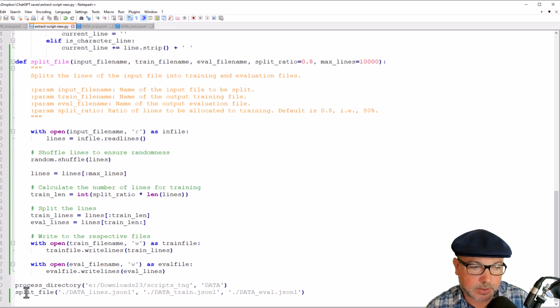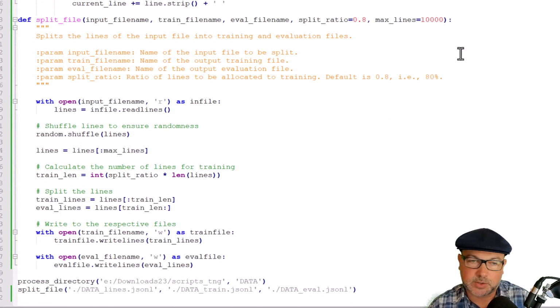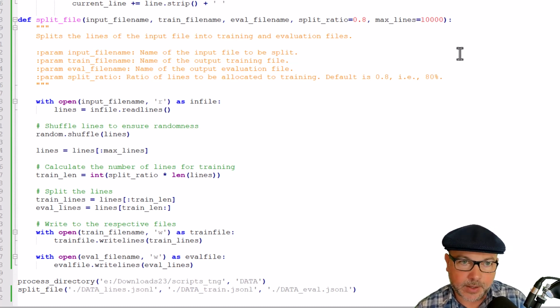So we call this little split file function to do that. Our original Data file was that data_lines.jsonl file. We're going to split that off into a data train and a data eval file with a default 80% split of train and test data. If you do want to truncate that to save money, you can set max lines to something smaller. While I was developing, I just restricted myself to 100 lines of dialogue to make things go a little faster and make sure it didn't cost me a lot of money while I was working out the kinks. But there's about 6,000 total lines of dialogue in the resulting data file, so we're going to up that to 10,000 to make sure I train it on the whole thing in this example.